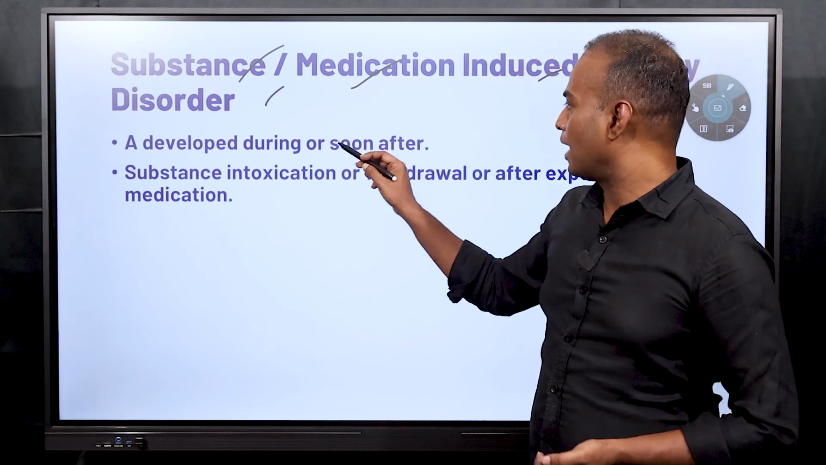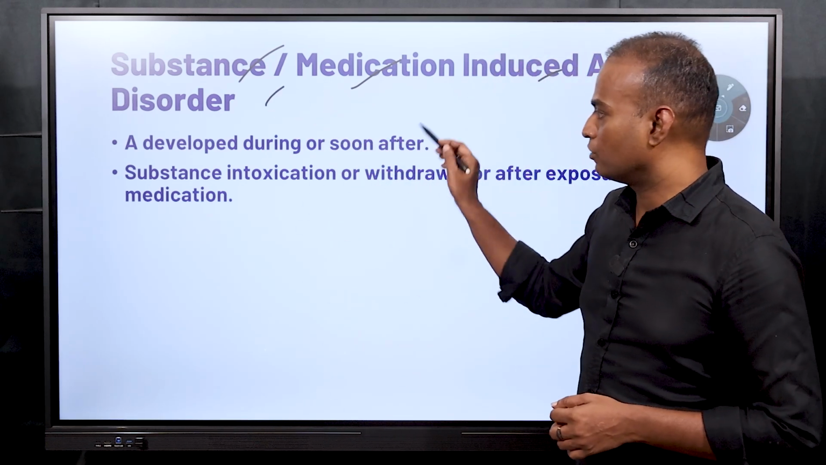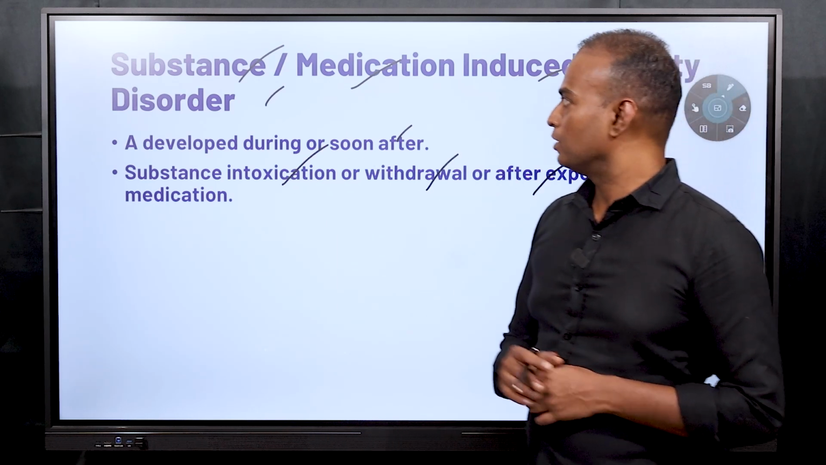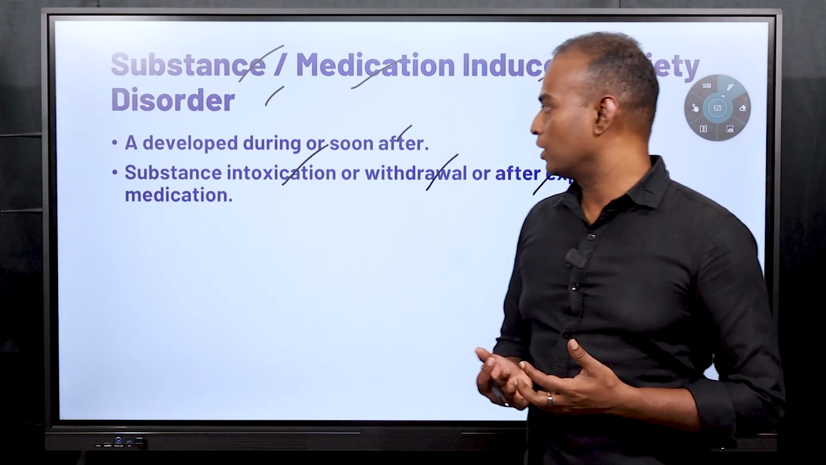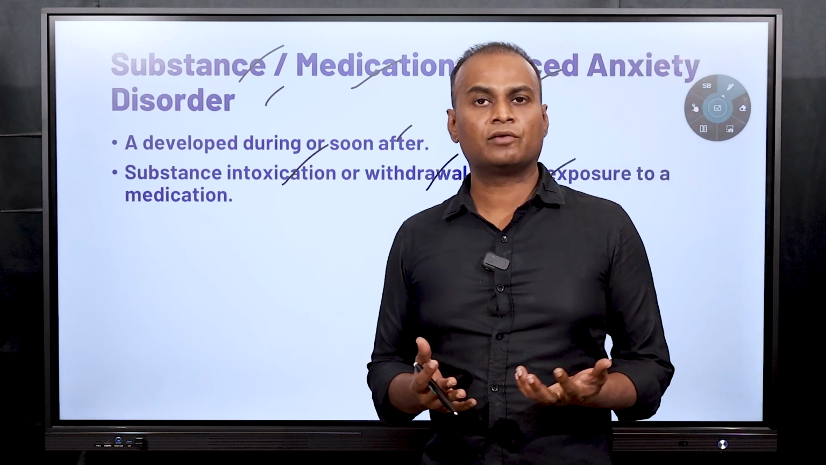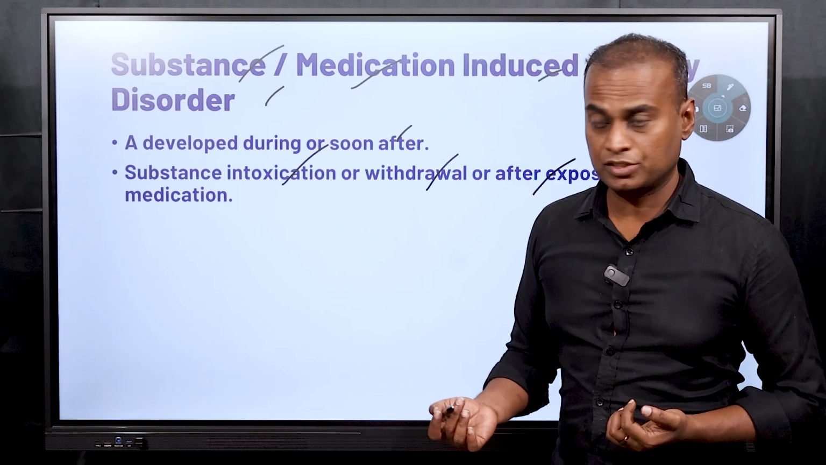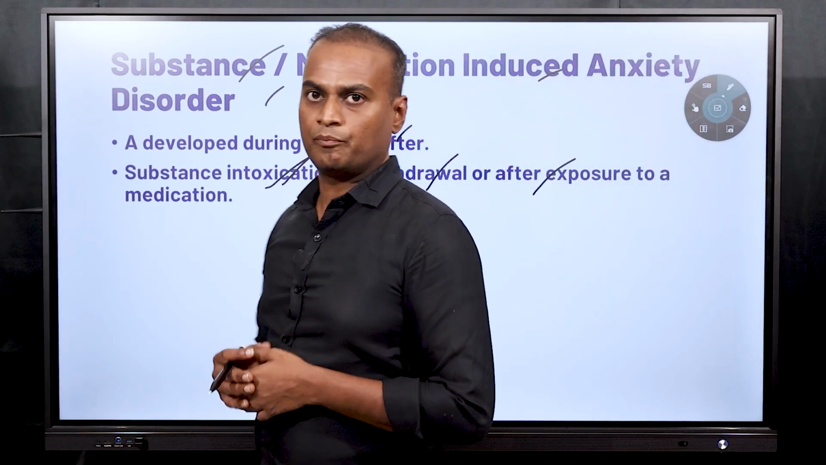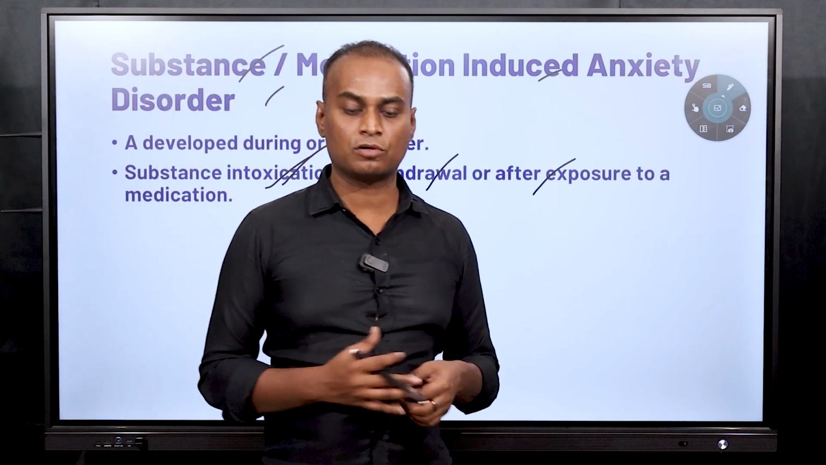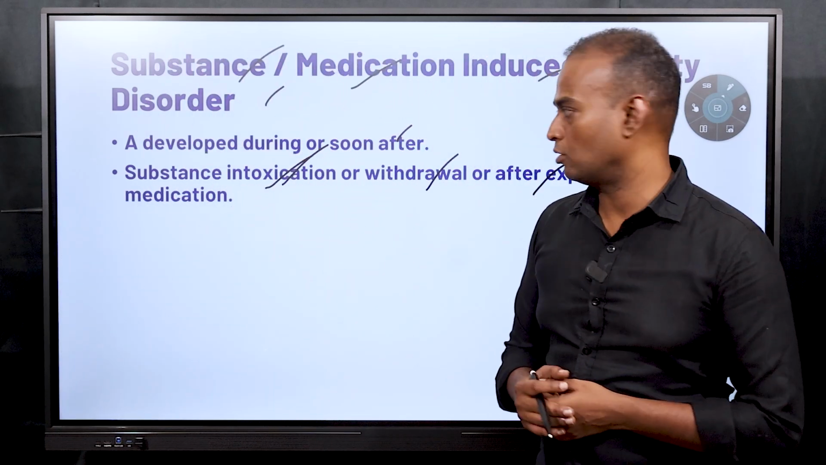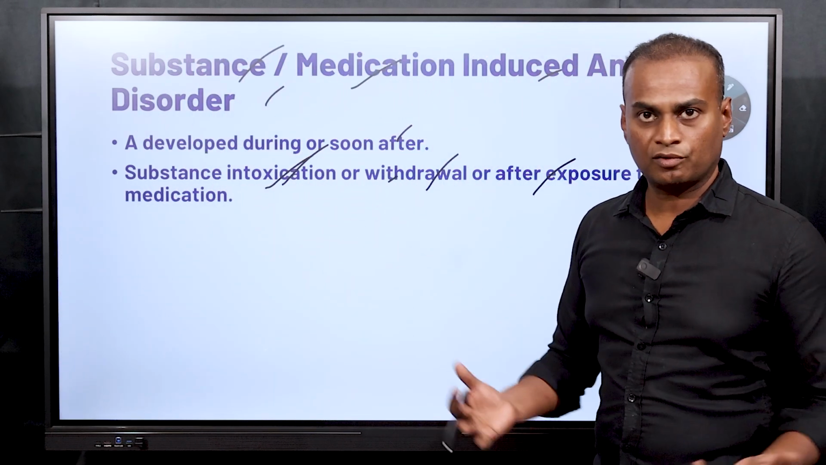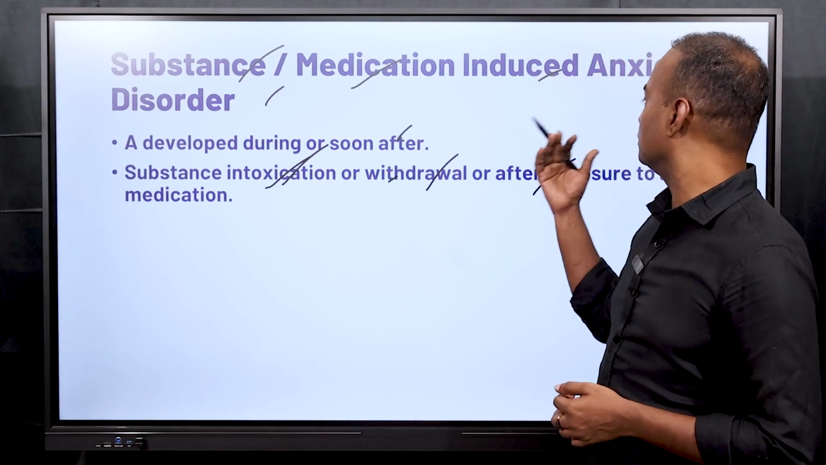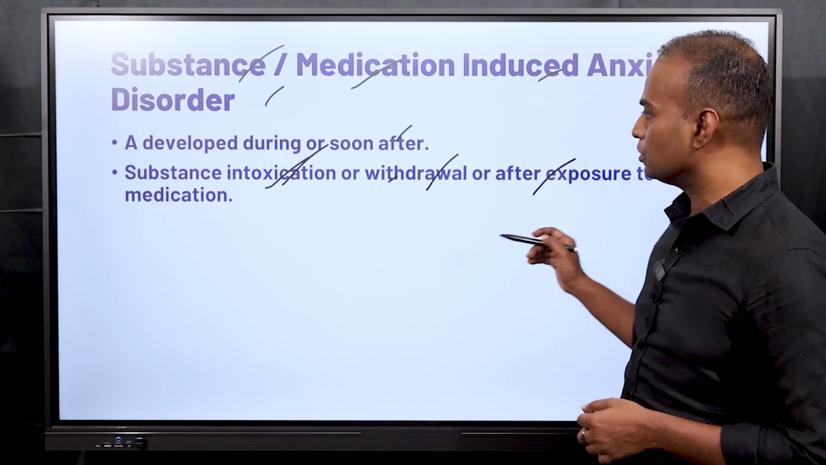This is when a person develops anxiety or fear soon after a substance intoxication, withdrawal, or exposure to a medication. For example, some people become more anxious when intoxicated. They have taken some alcohol, they become more anxious. So that is intoxication. Or they have been taking alcohol for many years in higher quantities and suddenly they stop the alcohol. That is withdrawal. Immediately after withdrawal, if they feel anxious, that also comes under substance or medication induced anxiety disorder. Or exposure to any medication.